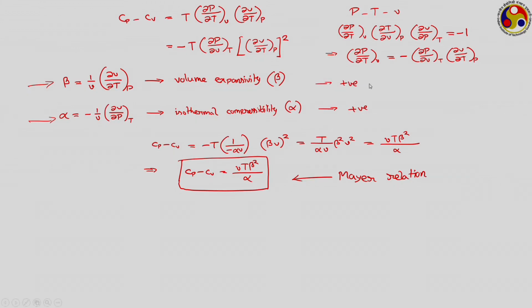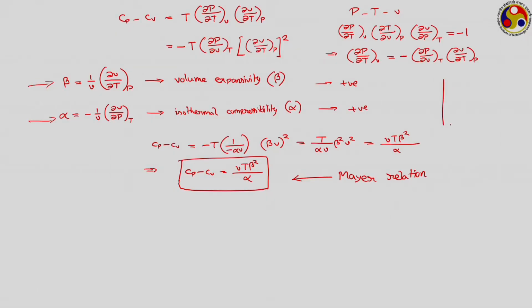But is it true always? It is not true always. For most of the general situations, volume keeps on increasing with temperature. But just think about the anomalous expansion of water. Water, as the temperature keeps on decreasing, its density keeps on increasing, but only till 4 degrees Celsius. Below 4 degrees Celsius it goes in the opposite direction.